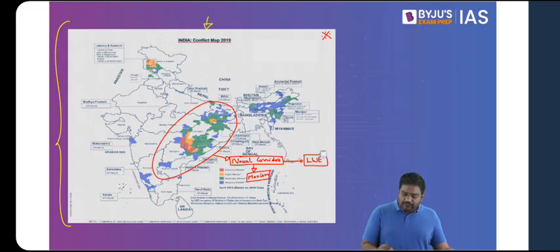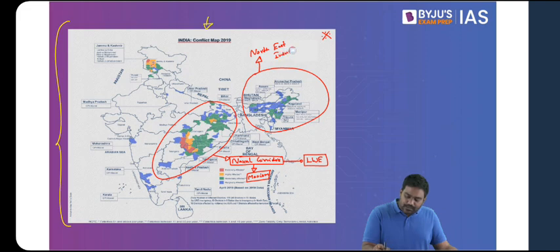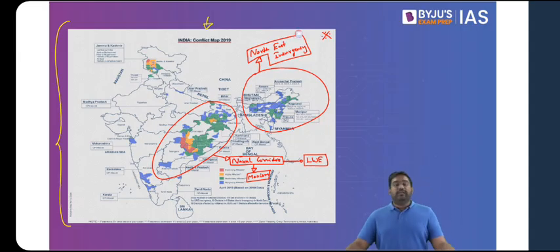Next, the second major conflict zone of India, the Northeast region, where we will study Northeast insurgency. Is that clear? Since independence, the Northeast of India has been affected by insurgency. It continues even today.